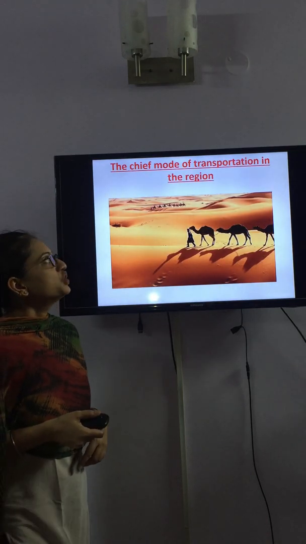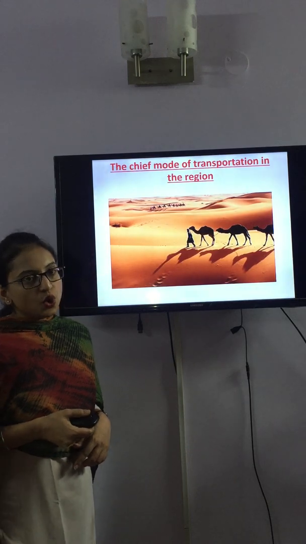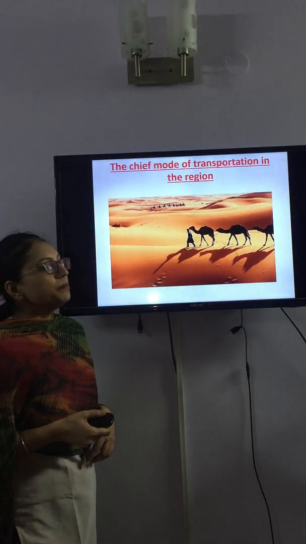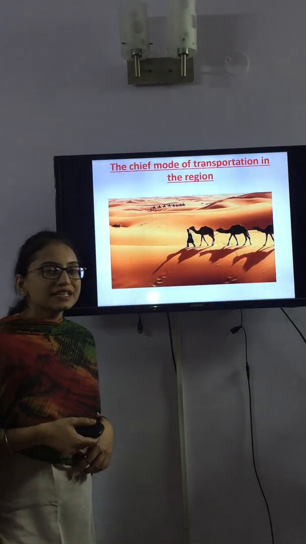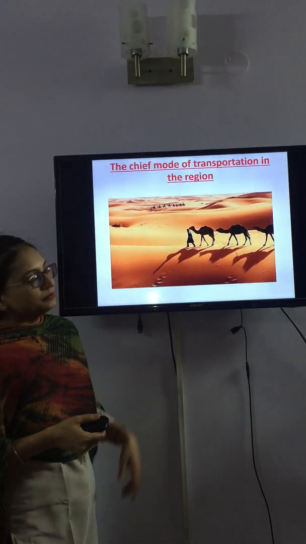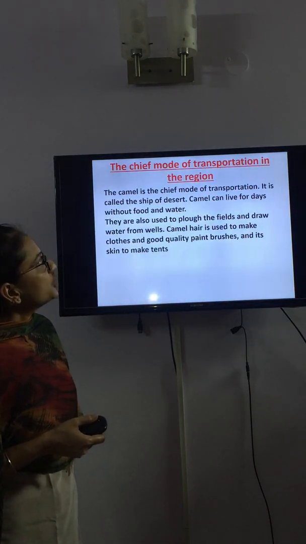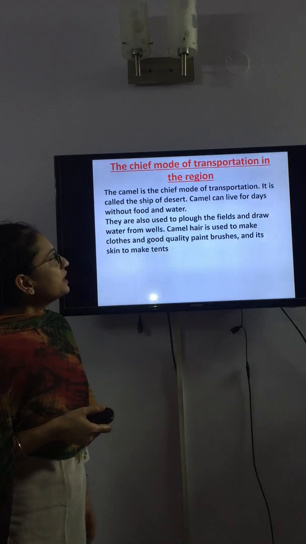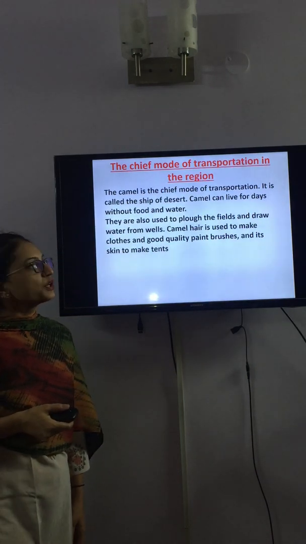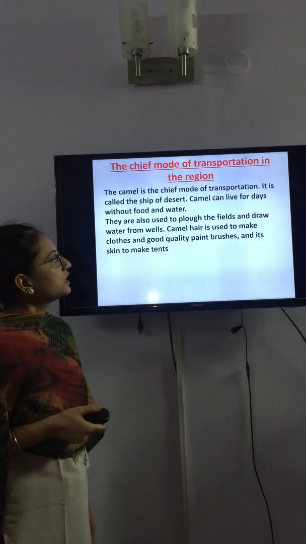Now we will do the chief mode of transportation in the region. You all know that the chief mode, the main mode of transportation in the desert region, is camel. The camel is the chief mode of transportation. It is called the ship of the desert.